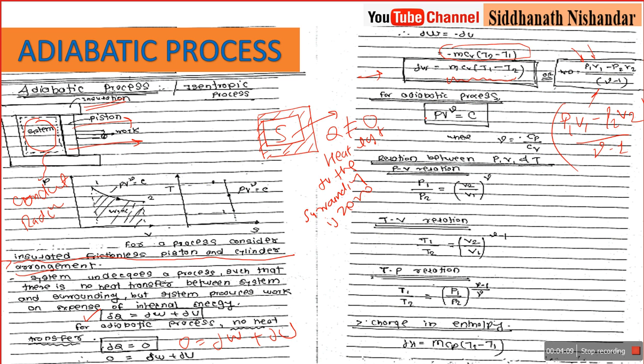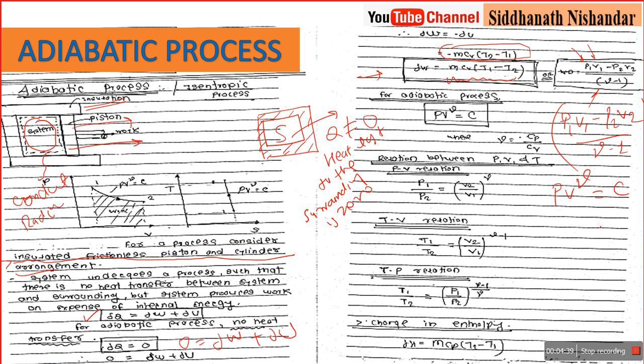For the adiabatic process, the general gas equation is PV raised to gamma is equal to C. In the isothermal process, the equation is P1 V1 is equal to C. In the isobaric process, V1 upon T1 is equal to C. I am also going to compare all the processes. In today's lecture, once I complete adiabatic, we are going to compare all the processes simultaneously so you can get an idea.